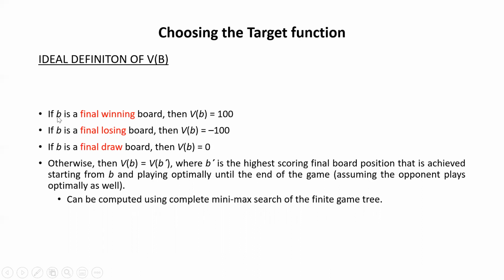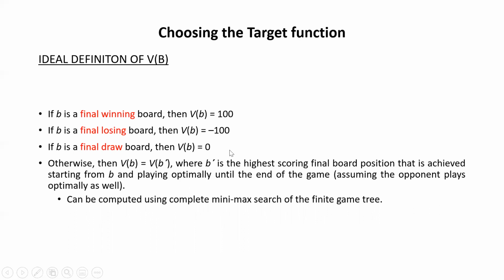So if from that particular board state we will finally win the game, then we'll give 100. If from that particular board state we'll finally lose the game, then -100. If the final board is a draw, then that means we'll give 0.